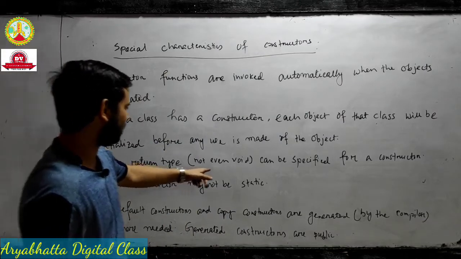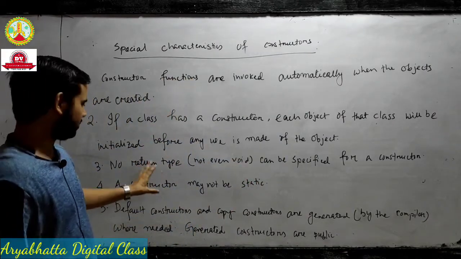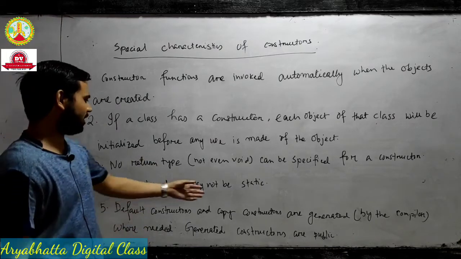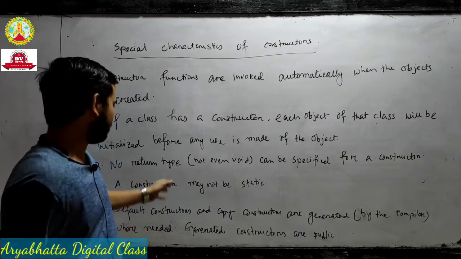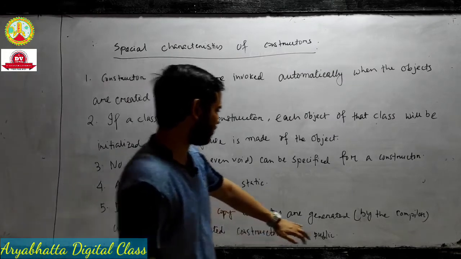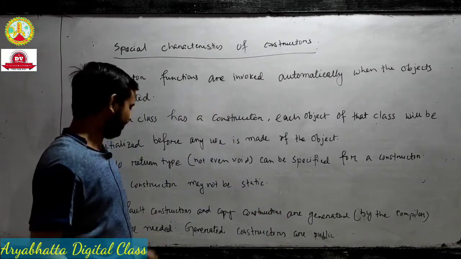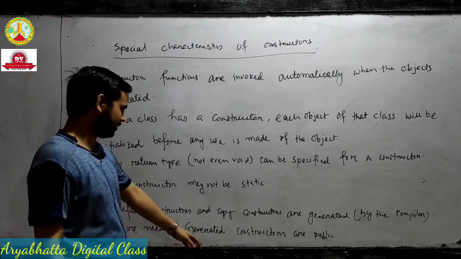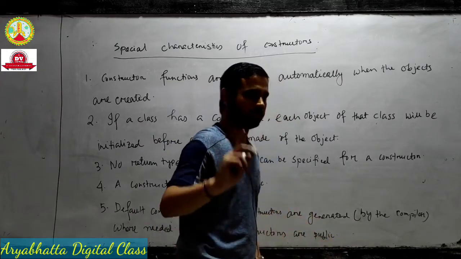No return type, not even void, can be specified for a constructor. This is the special characteristic. A constructor may not be static. I hope you remember static data members and static member functions; a constructor may not be a static member function. Default constructors and copy constructors are generated by the compiler where needed, and generated constructors have only public accessibility.